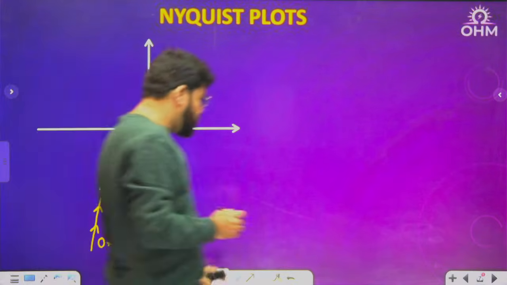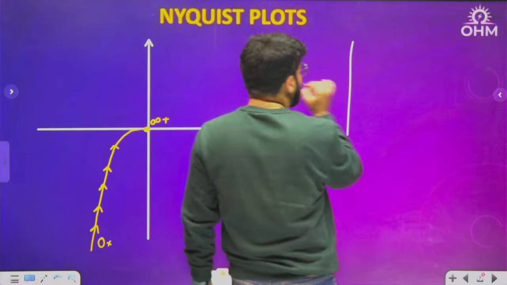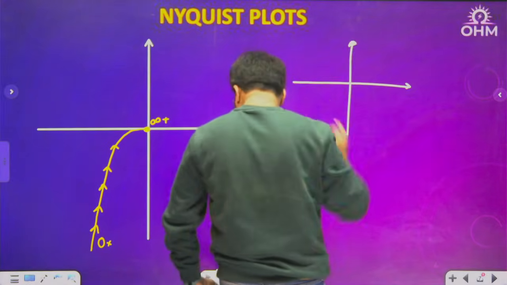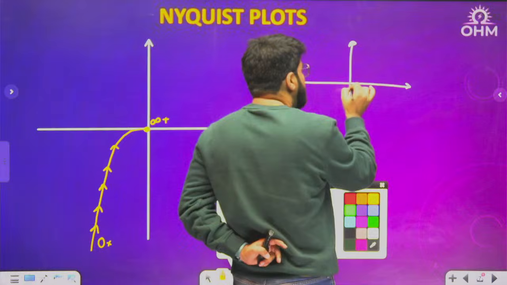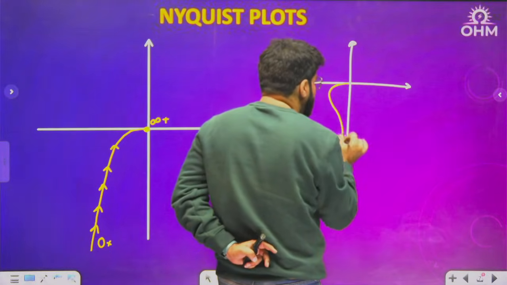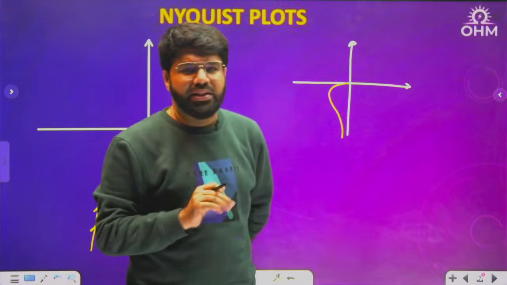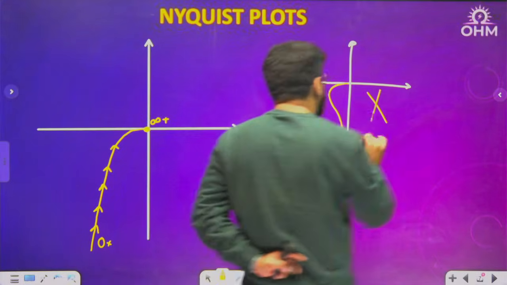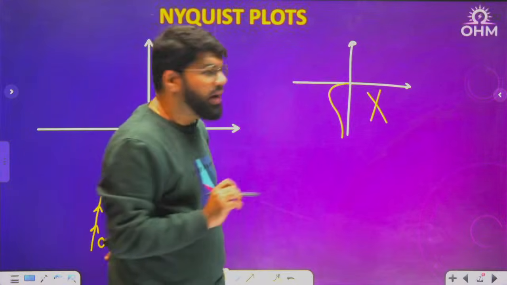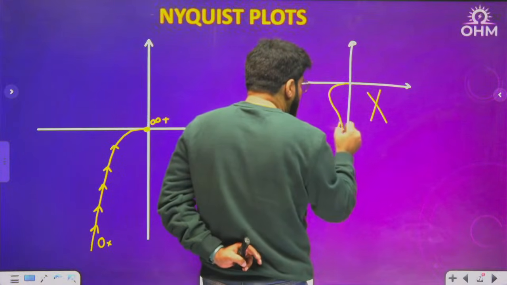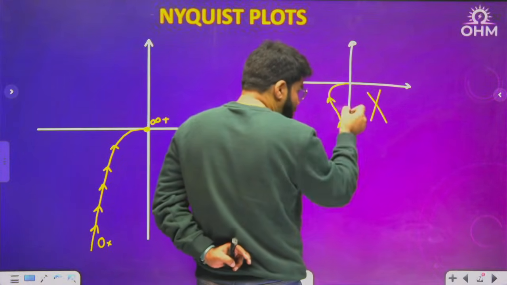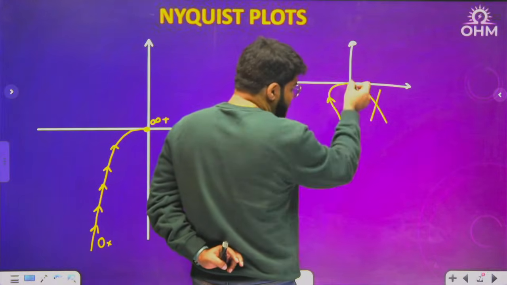In some of the books, for this particular function, you will see the plot given like this, which is not going to affect the stability answer, honestly, but this is not the correct one. This is incorrect if you see this in the books. Why? Because at omega 0 you are not starting exactly from the y-axis, because if you start from the y-axis, x will be 0.